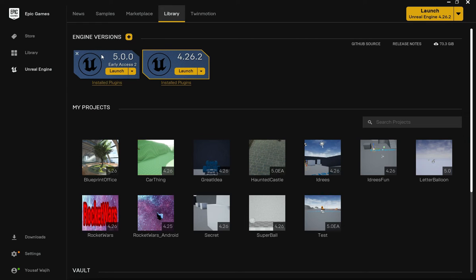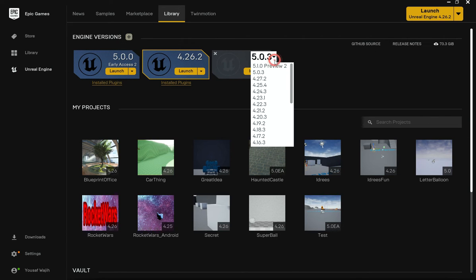You can see I've got Unreal Engine 5 early access version installed. There is the latest version available of Unreal Engine 5, but we are using 4. And for this series, I am going to continue using 4.6.2. If you click the plus button here, you will automatically get the latest version. But you want to click on this and download the older version, whatever you want to actually download. So you may download like 4.27 if you want.